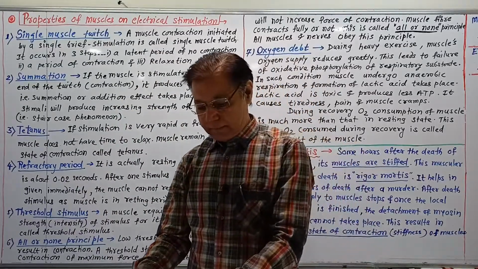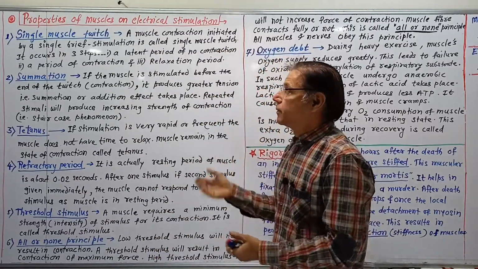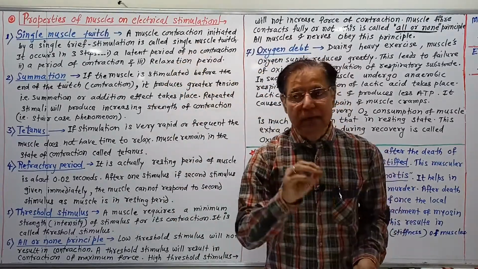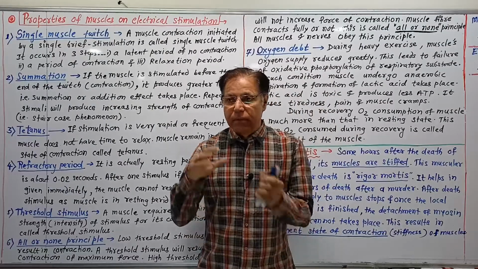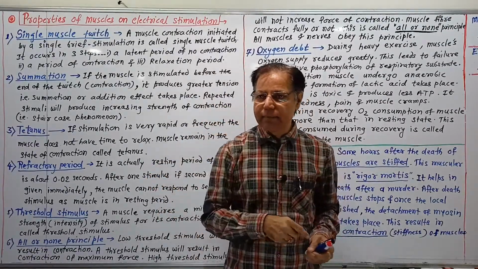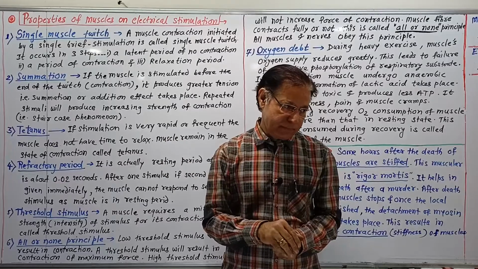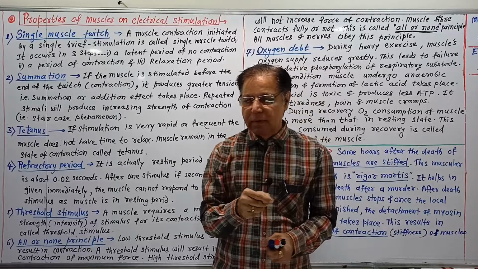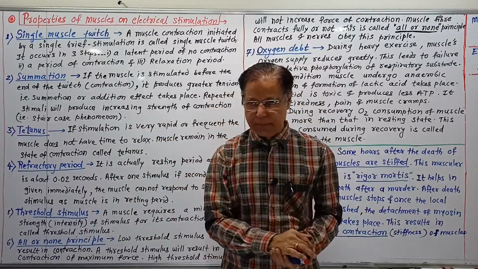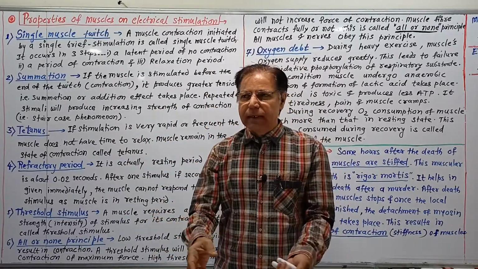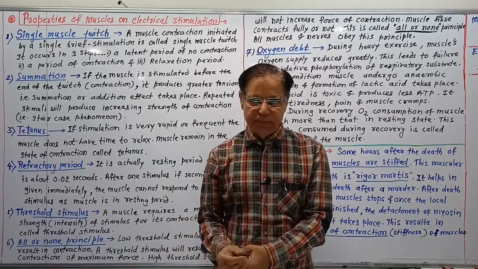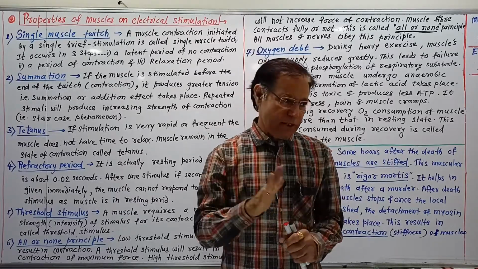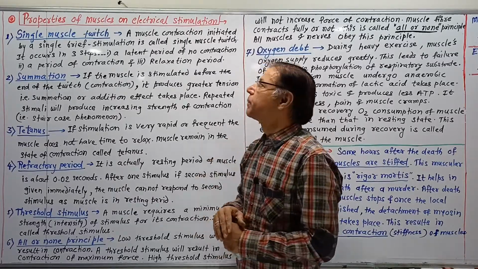Hello and welcome. Today we will study some properties of muscles after electrical stimulation. Muscles are actually stimulated by motor impulses brought by motor neurons or motor nerves from the CNS. An impulse may be motor or sensory, and it is always an electrical or electrochemical stimulation.